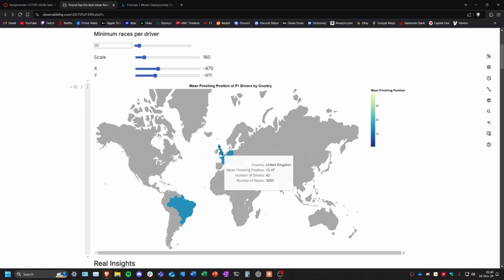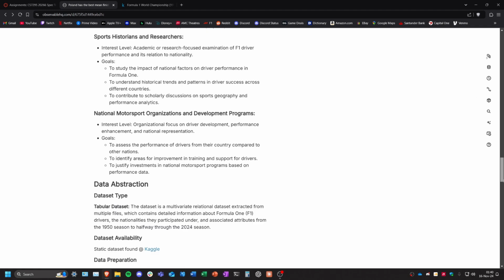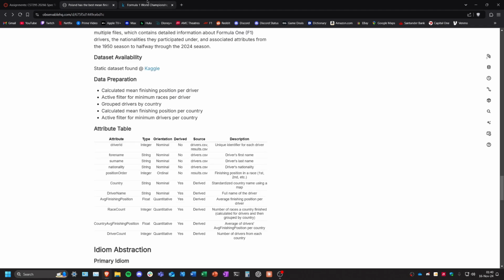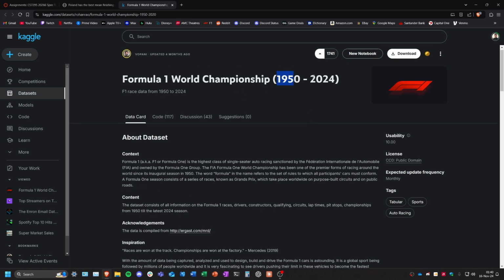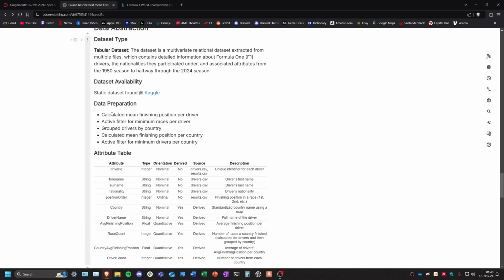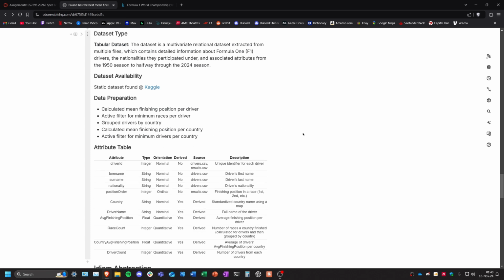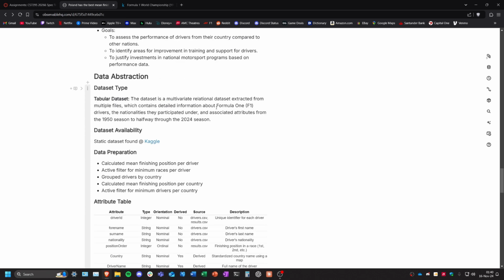And in terms of the data, this was sourced from Kaggle, so it's up to date from 1950 to like the middle of 2024. And in terms of processing the data, I found the average finishing position per driver, put the active filter for minimum races per driver, grouped the drivers by country, found the mean finishing position per country, and then put another filter for the minimum number of drivers per country. Yeah, that's all. Thank you.